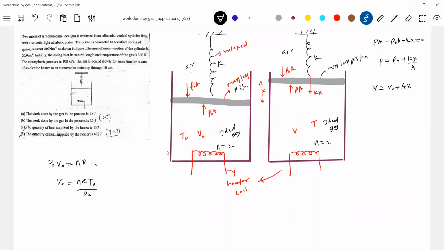Okay, we know the initial volume. We know the number of moles, T naught, P naught. Substituting, we'll get the condition. Okay, V naught we know. Then A. So we don't know the work done by the gas yet. Now for that, what shall I do? We know X.